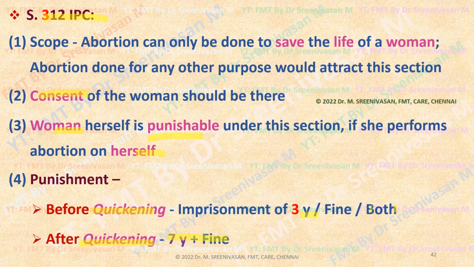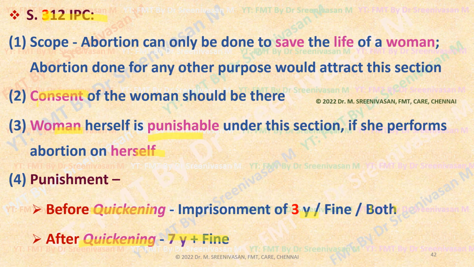It is considered a grave offense, so imprisonment up to 7 years or fine should be imposed. As per section 312 IPC, criminal abortion is done with the consent of the pregnant woman, and a woman who attempts abortion herself is also punishable. With consent before quickening, 3 years. Suppose MTP is done with consent, but after the quickening period, after 5 months of gestation, the punishment is 7 years and fine. This provision can be remembered by the first letter of 312 IPC.